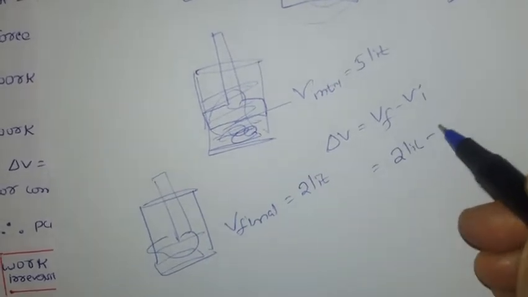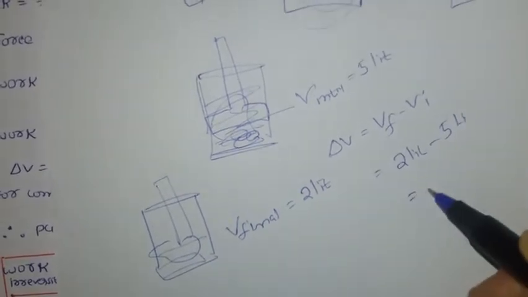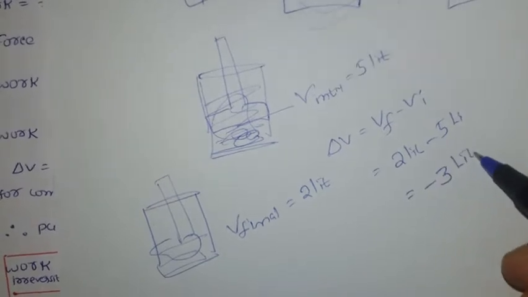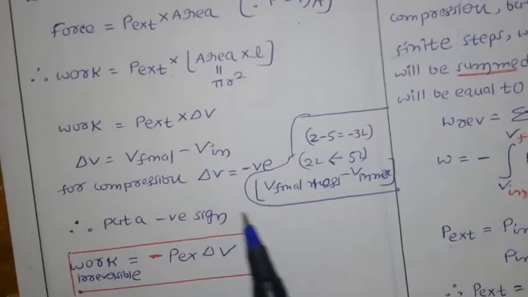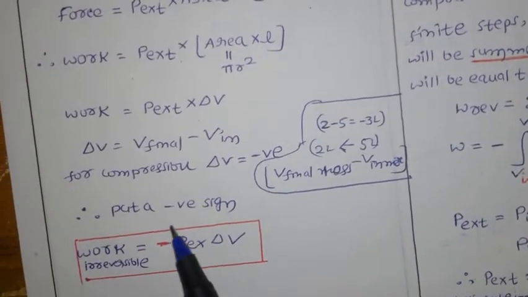2 liters. Okay. Now, initially how much do we have? 5 liters. Now if you subtract, how much are we getting? Minus 3 liters. So for the compression, what? Delta V is negative. Okay, so delta V is negative. Therefore we have to put the negative sign.